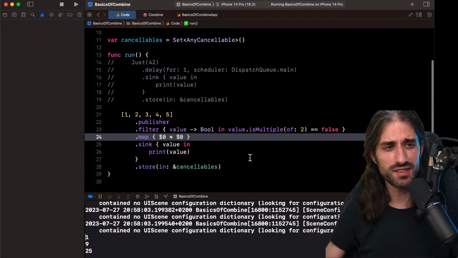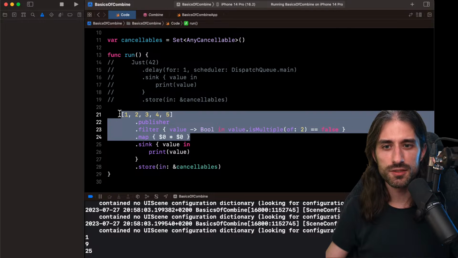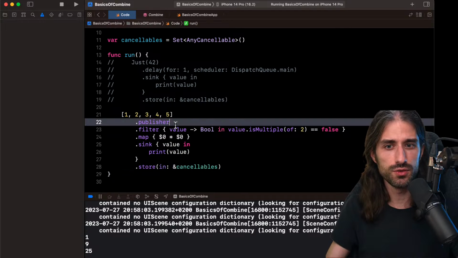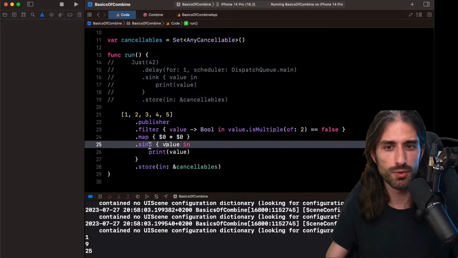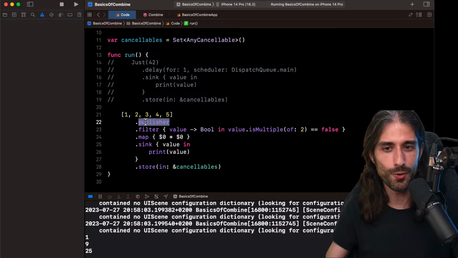So first, here we can see one of the very good selling points of Combine is that if you're used to writing Swift, it's pretty intuitive in the sense that all of this part right here, you're used to it. This stuff here is new, and the dot publisher also here is new, but it's more like you're just calling a computed property here.